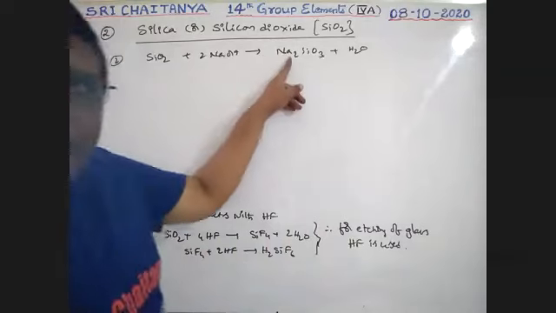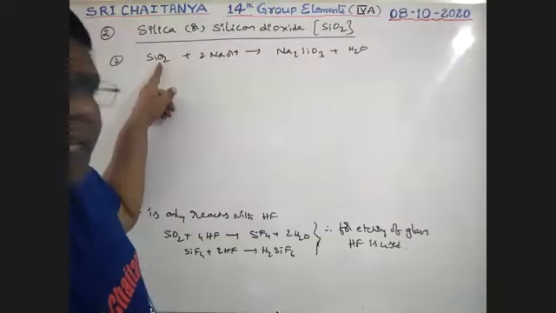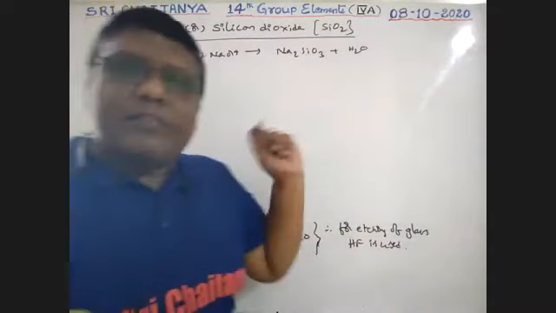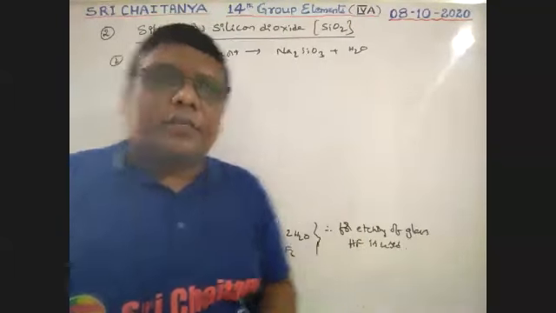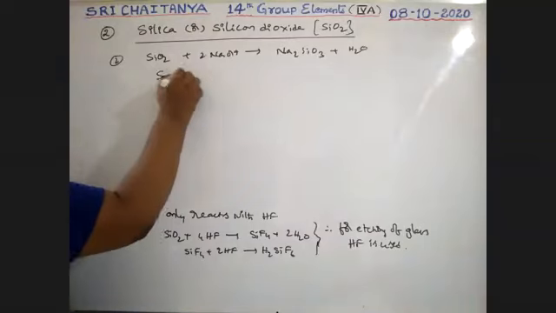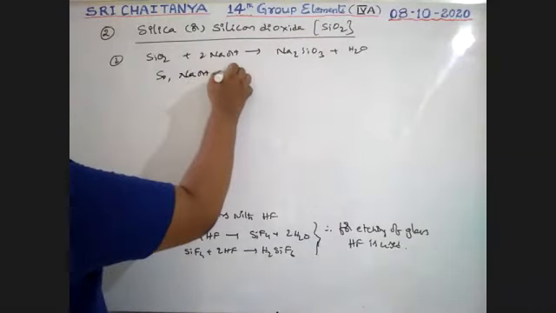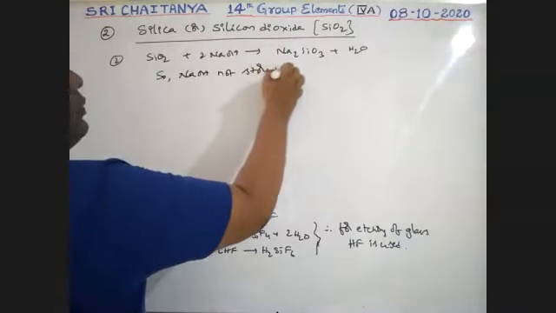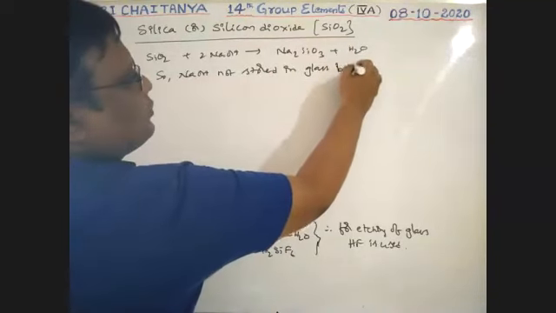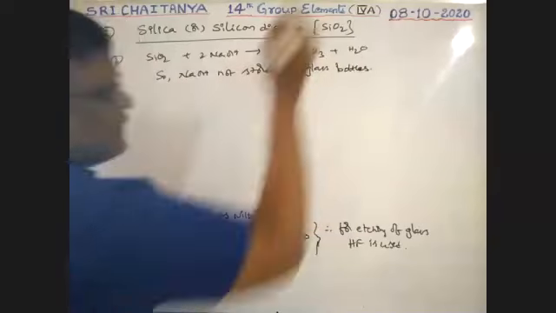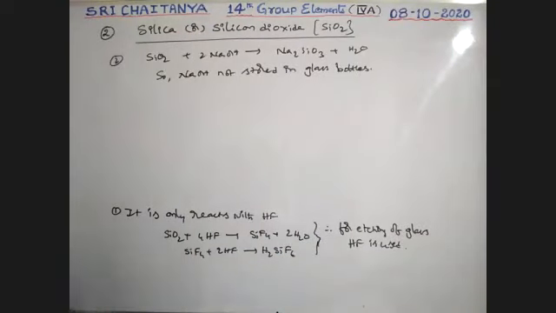Glass is SiO2 and it reacts with NaOH. Because of this reaction, NaOH is not stored in glass bottles.